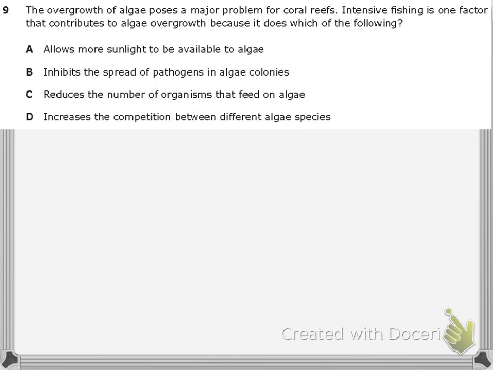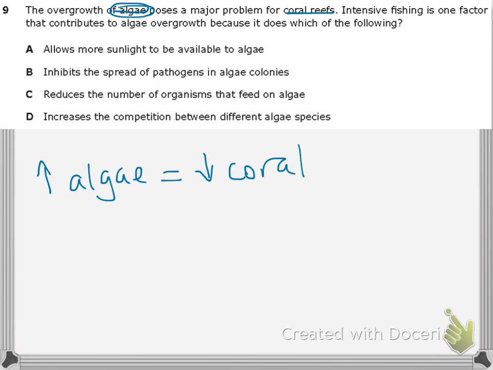So it's telling us that if we have too much algae, then we have a problem with the growth of coral reefs. All right, so if we have more algae, an increase in algae, then we're going to have a decrease in coral. The coral reefs are going to have problems. Then it says intensive fishing is one factor that contributes to algae overgrowth.